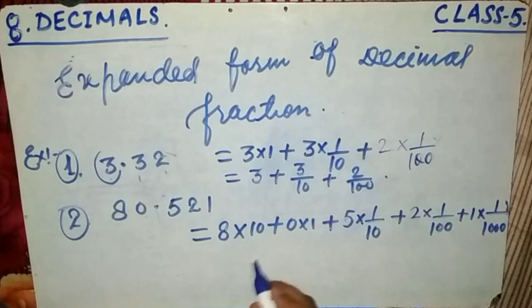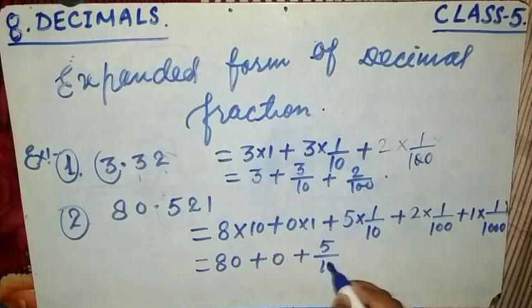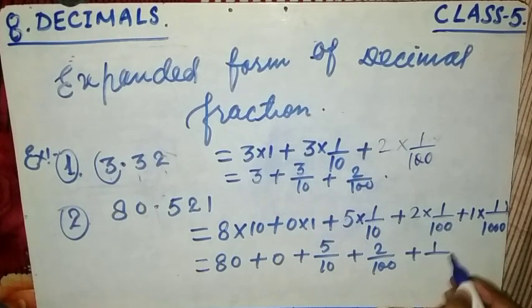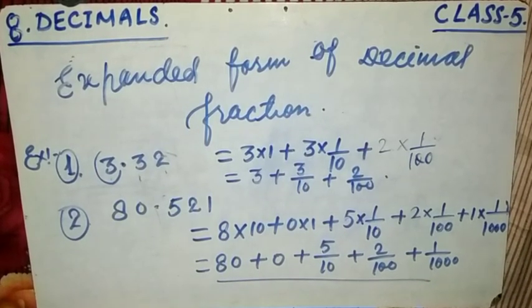So this is your expanded form. Either we can write this as 80 plus 0 plus 5 by 10 plus 2 by 100 plus 1 by 1000. So this is your expanded form. I hope you will be clear. Now we will start solving the exercise.